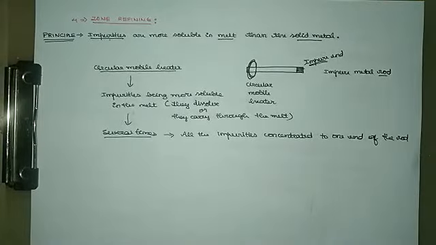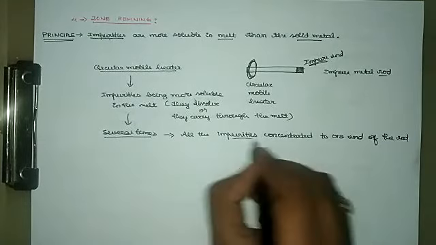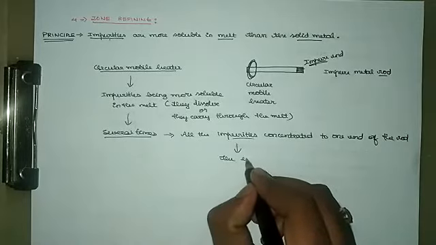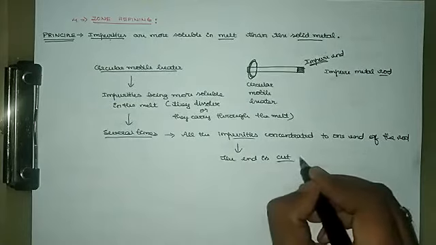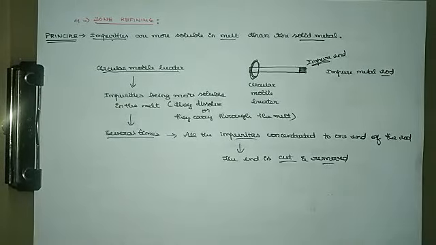Towards one end of the metal rod you have taken, you are going to concentrate all the impurities. Now finally, the end is cut and removed to get the pure metal rod.